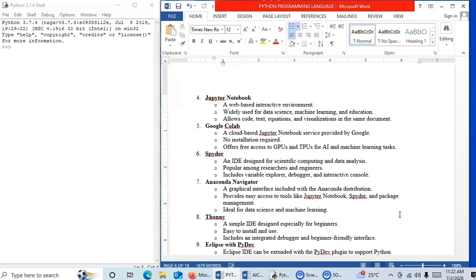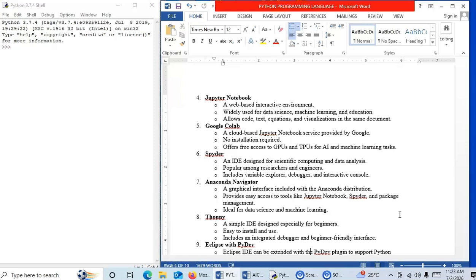Google Colab, a cloud-based Jupyter Notebook service provided by Google. No installation is required. You can go online and use it. It offers free access to GPUs and TPUs for AI and machine learning tasks. The next environment is Spyder, an integrated development environment designed for scientific computing and data analysis. Popular among researchers and engineers, it includes Variable Explorer, Debugger, and Interactive Console.